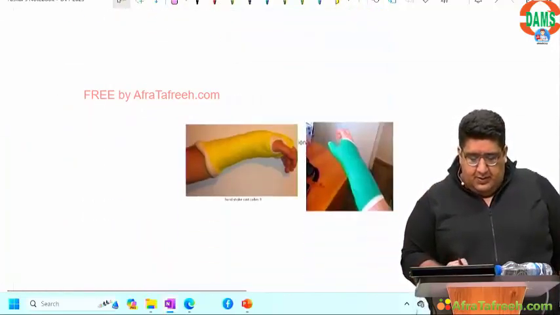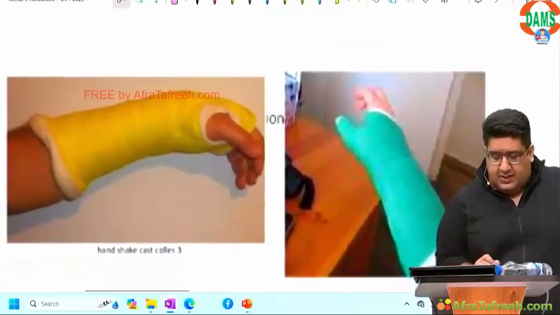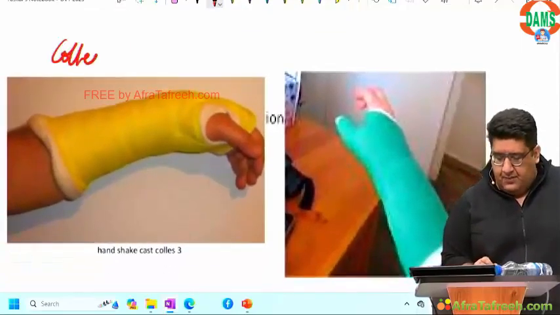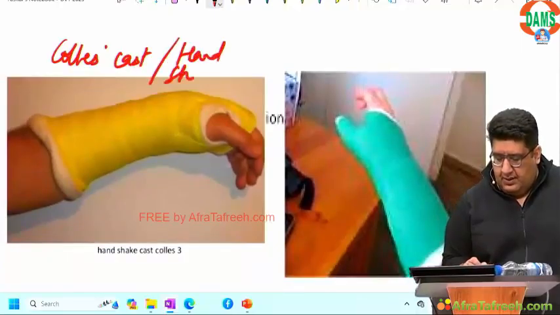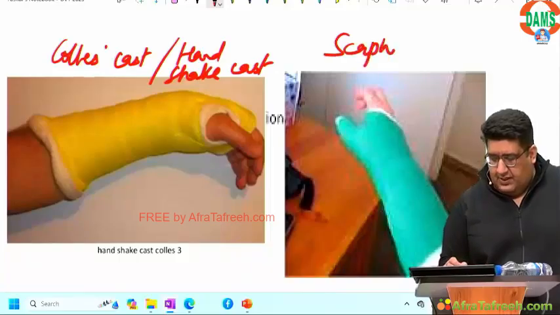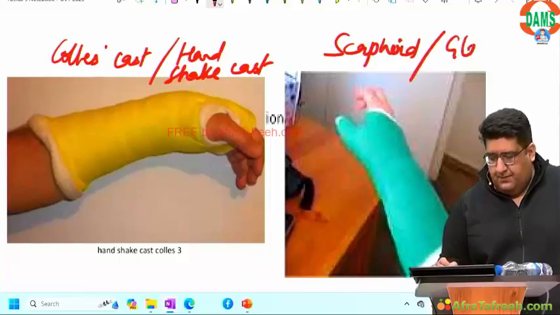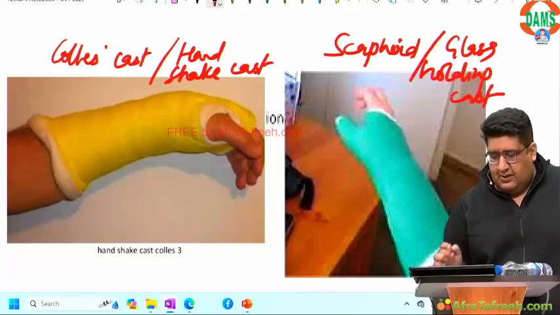All right, Colles' cast, handshake cast, scaphoid cast, glass holding cast. How do you identify?